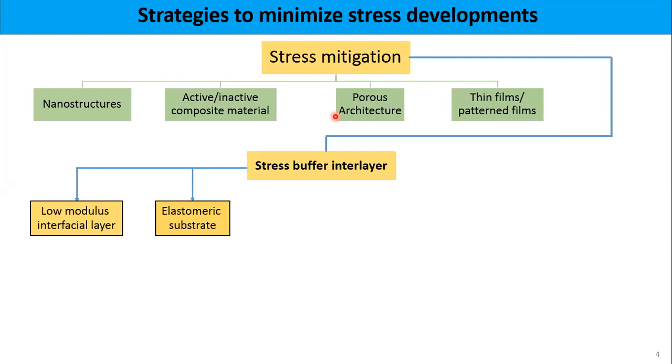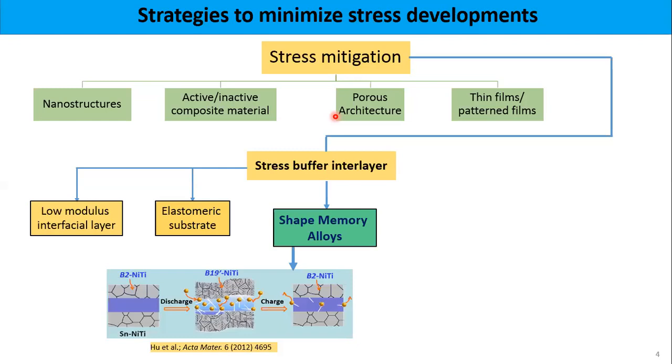There is an example of an elastomeric substrate. If you don't want to use a different layer of material, what you do is directly deposit your material on the elastomeric substrate, like on polymer-based structures, and then cycle it. That is also one of the ways to minimize the stress. And there are a number of examples where people have used shape memory alloys, like nickel and titanium based shape memory alloys, in between the current collector and your film. That can also help to mitigate the stress.